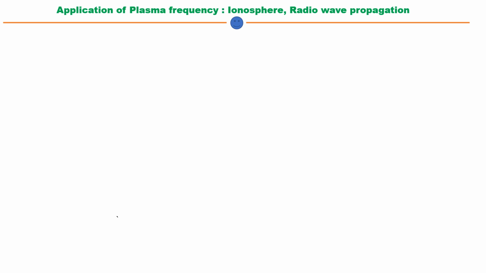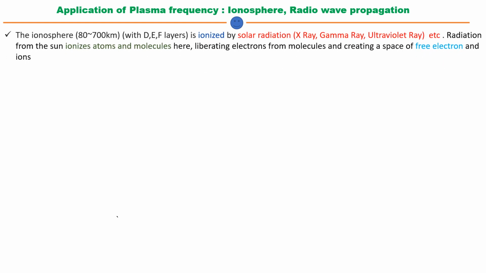In my previous slides I was talking about the plasma frequency, the pictorial concept of it and the theoretical derivation. Now you can get a feel for the plasma frequency in the ionosphere, and its practical application is radio wave propagation, the propagation of radio waves, TV antennas; there you can find its application. So what is the ionosphere? This is also a very important concept for our exam.